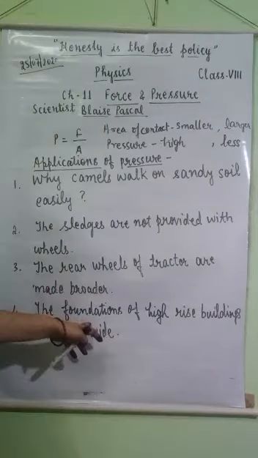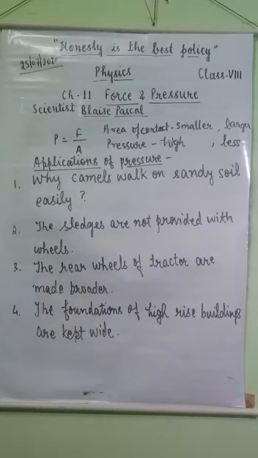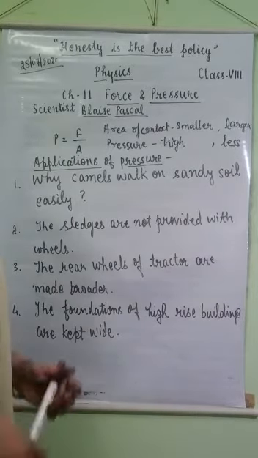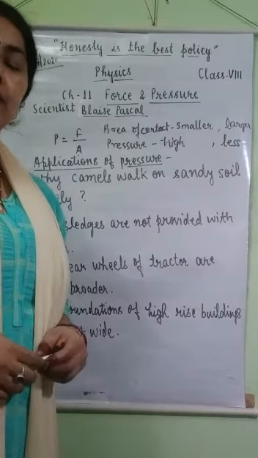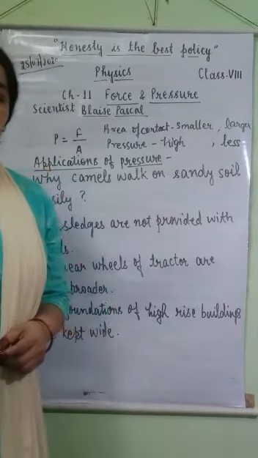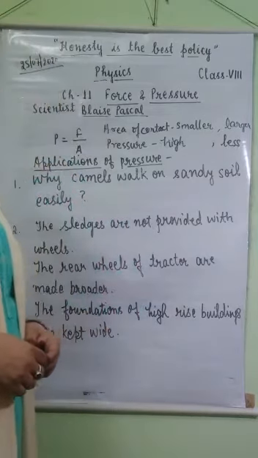Next, the foundations of high-rise buildings are kept wide because it gives a broader area of contact and prevents them from sinking into the soil. So these are some applications of pressure. The cutting edges of knives and blades are also sharp. It is also one application of pressure.